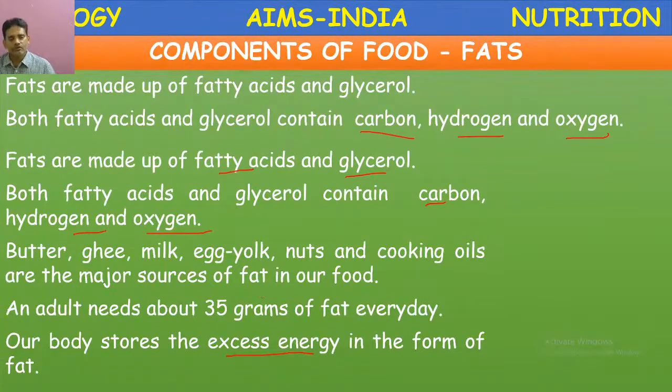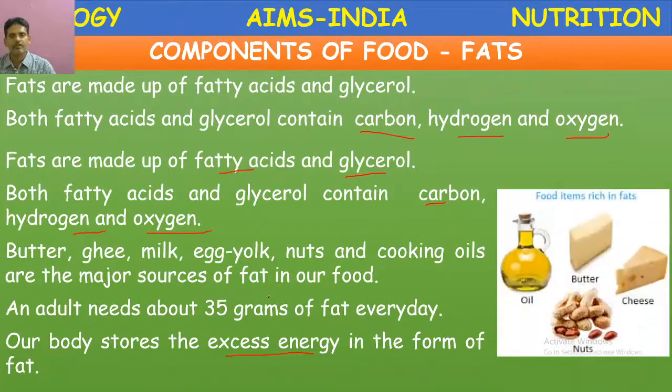These are also called calorie nutrients or energy nutrients. But excess intake of fat is not advisable. Vegetable oil, butter, cheese, and nuts are all food items rich in fats.